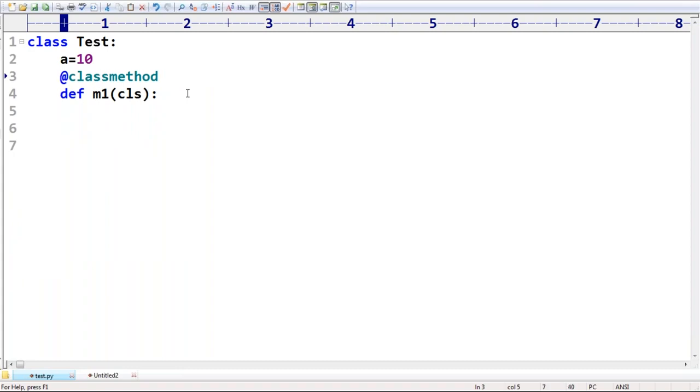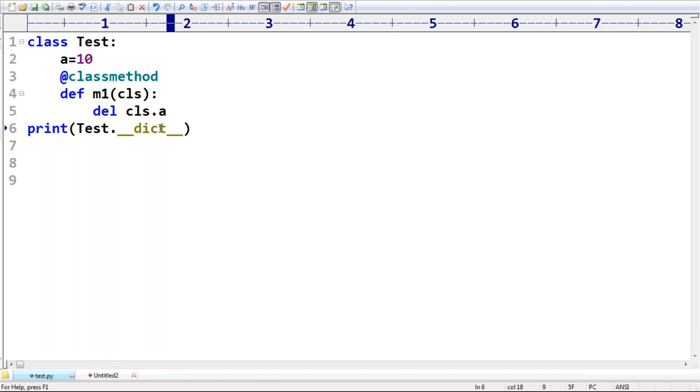Here I'm taking del keyword cls dot a. Next, print of Test dot underscore underscore dict, sorry, dict, I'm taking. Can you please guide what is the output?